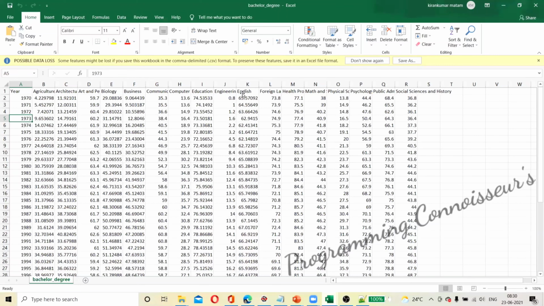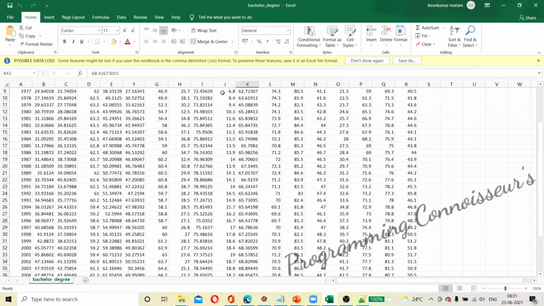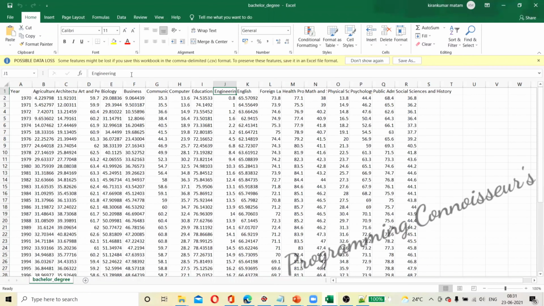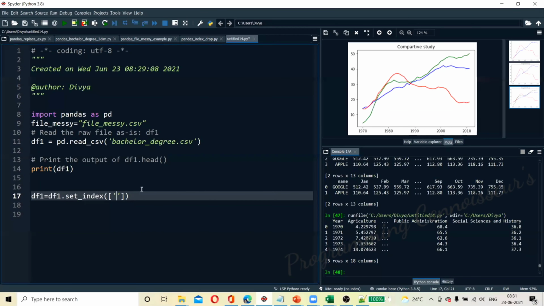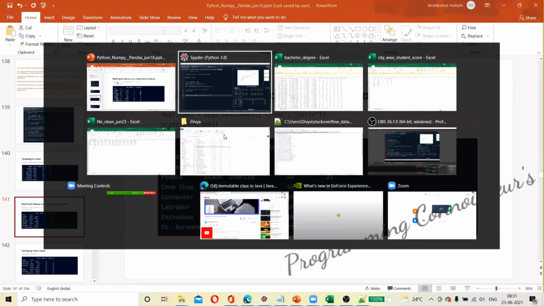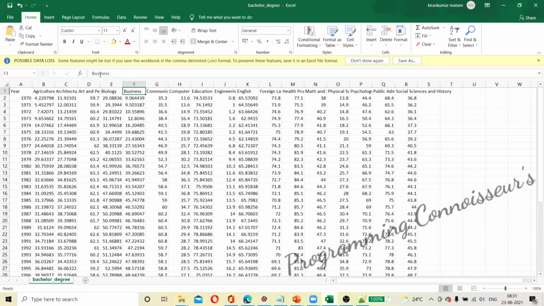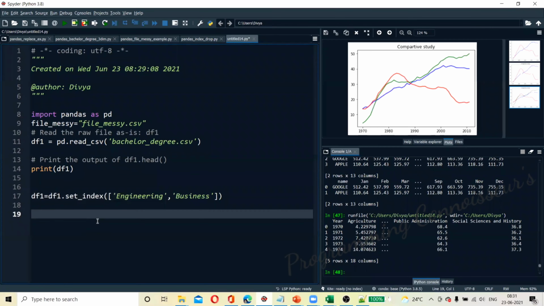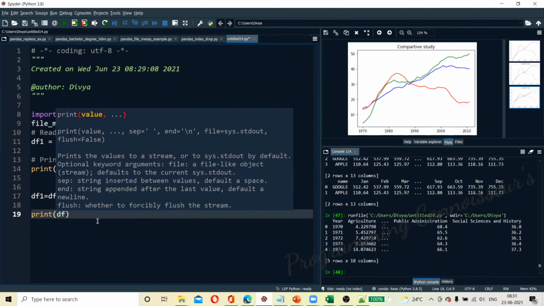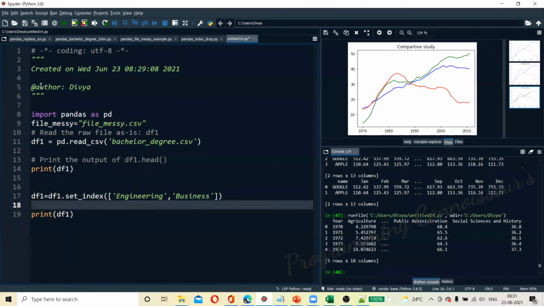I want to read more about engineering versus business. So we'll say engineering, comma, business. Right, so we have set the index. Then print this out.